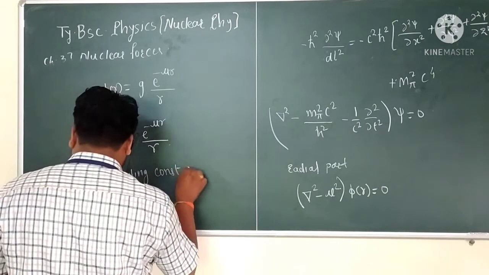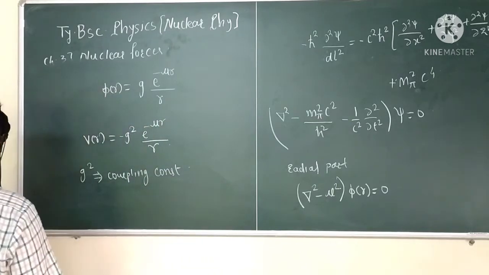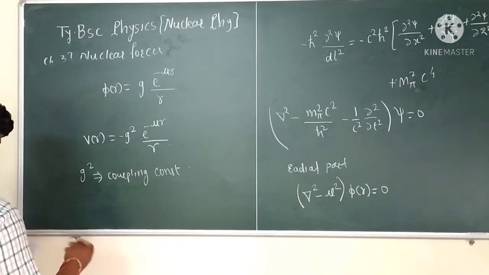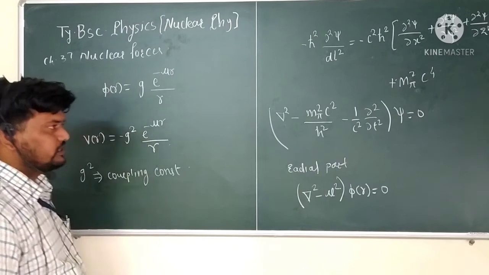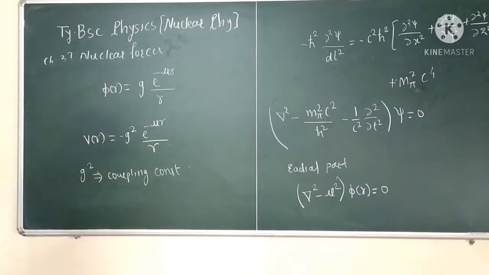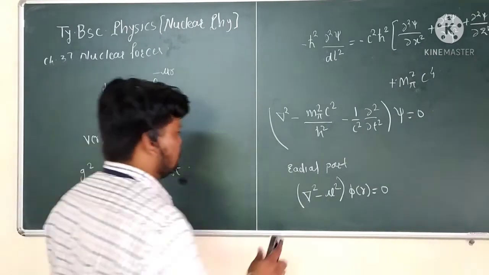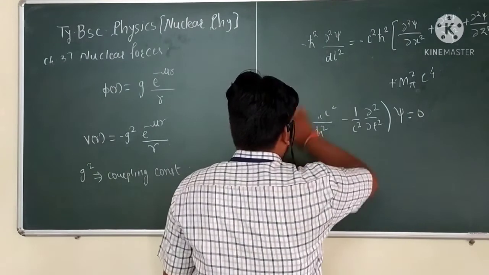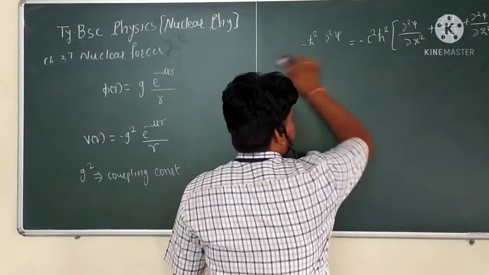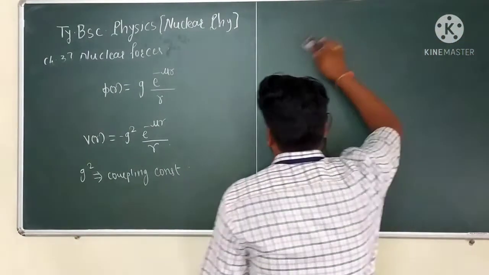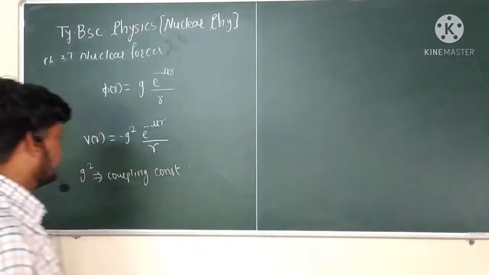This is the meson particle theory, and the scientist who proposed this theory is considered the Yukawa principle or Yukawa theory.